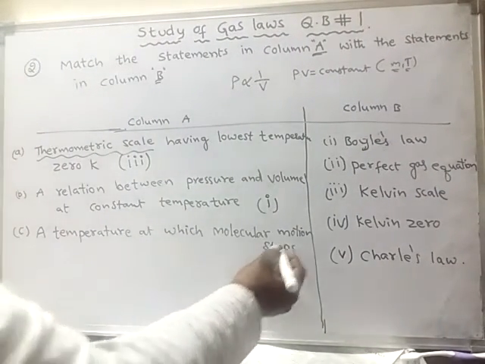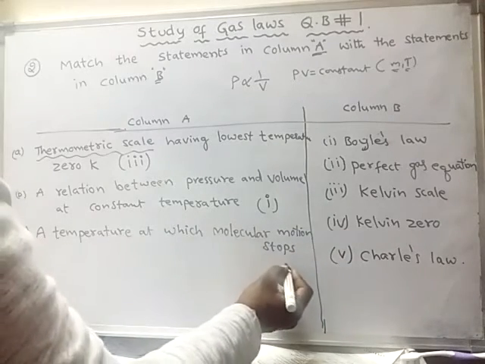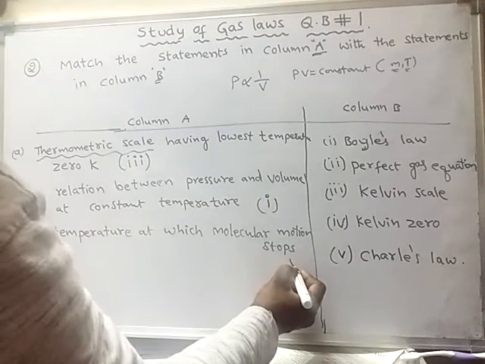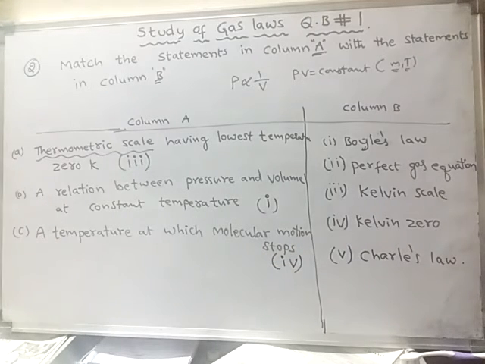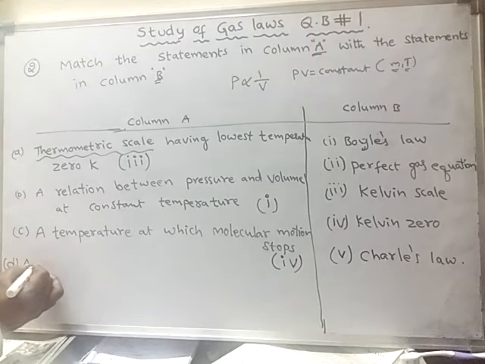Okay, Kelvin 0. So here, fourth for C. Fourth is the correct answer for sub question C. Next, sub question D is given. What is that one? A relation between volume and pressure.